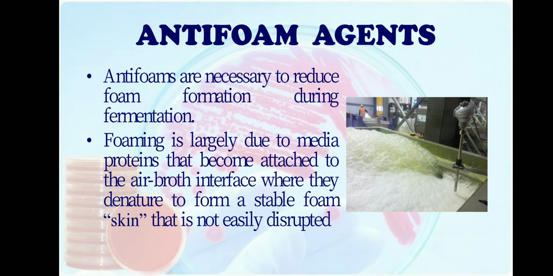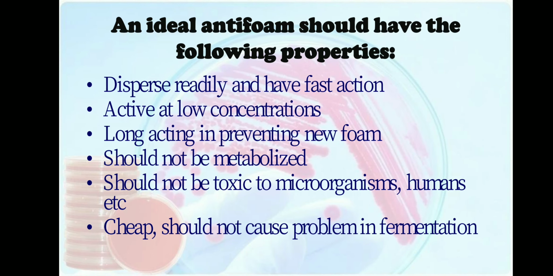These anti-foam agents are used to break the foam that is produced during the fermentation process. The various anti-foam agents that are available are plant oils like soya bean oil, sunflower oil or rapeseed oil, fish oil, and mineral oil. All of these oils can be used as anti-foam agents to break the foam that is produced during fermentation. The synthetic antifoams are most commonly silicon oils, polyalcohols and alkylated glycols. These are all synthetic antifoams which are used to break the foam. So these are the various media components.